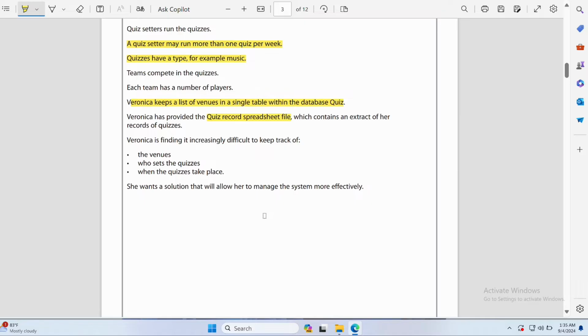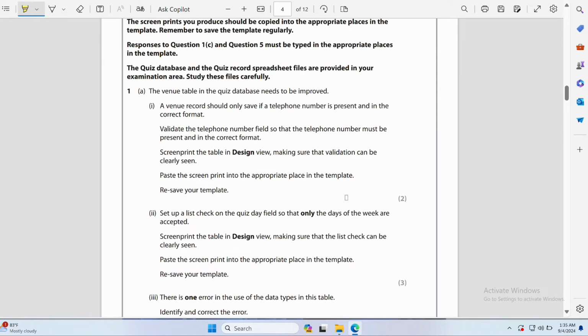Veronica is finding it increasingly difficult to keep track of something. What is she finding difficult? The venue, who sets the quizzes, and when the quizzes take place. So this is the main thing. Based on that, Veronica wants to create a database so it is more efficient and so that she can easily find it.